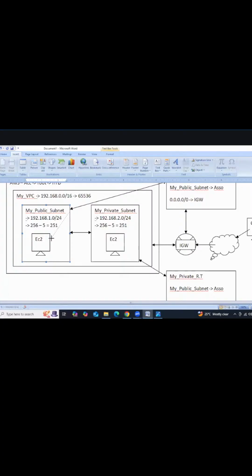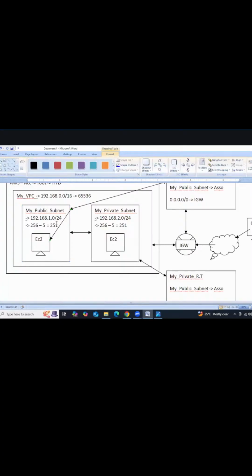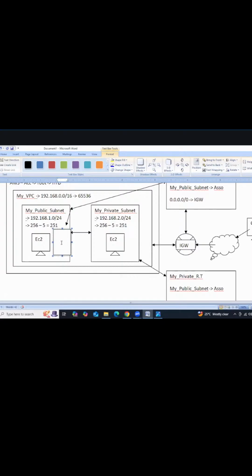The public subnet sends the request to the EC2 instance. In between we'll have the security group. SG means security group. The security group should allow SSH or RDP, whatever it may be.